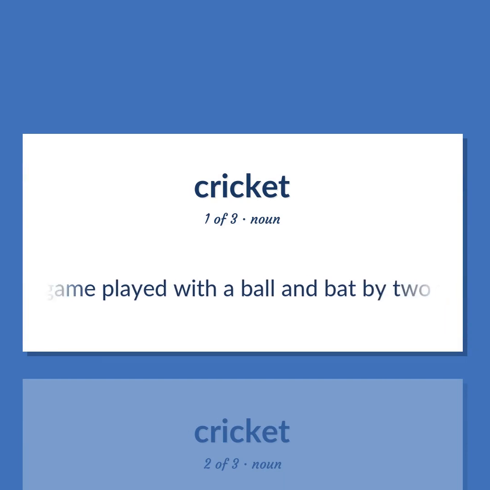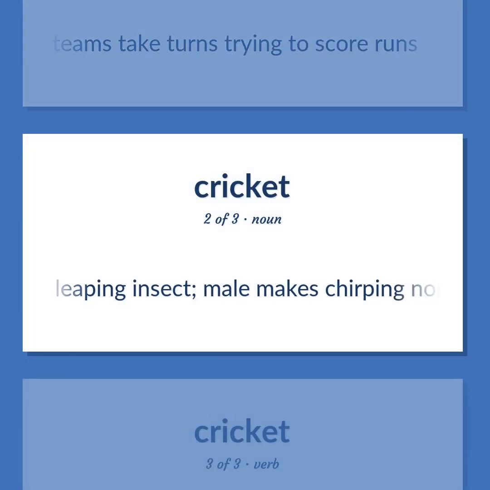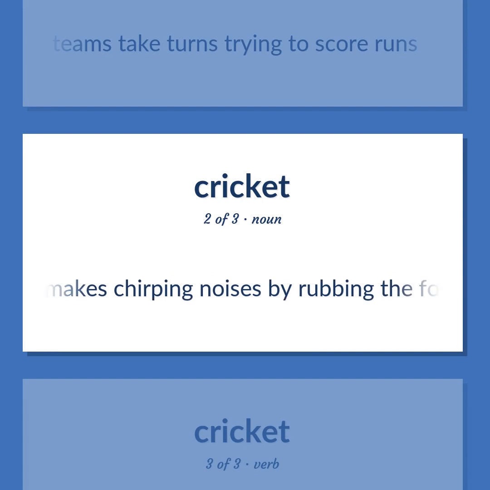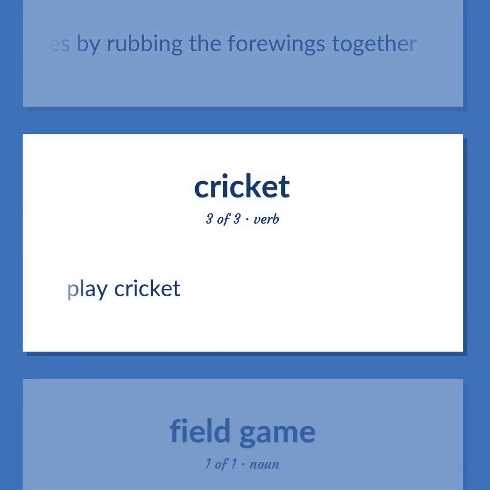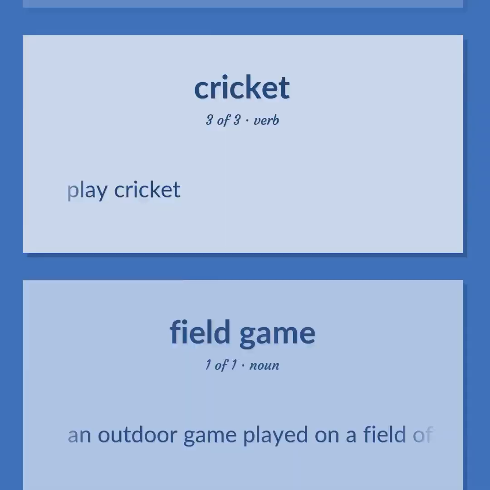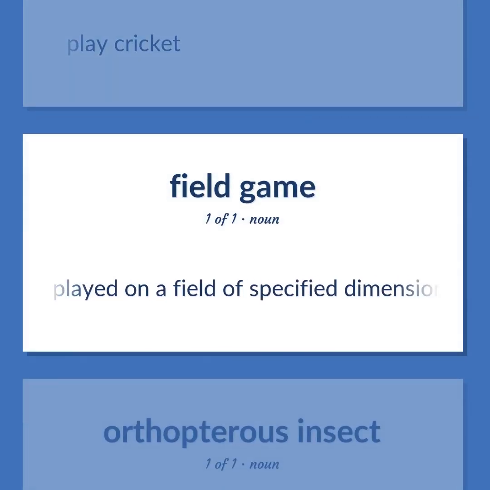A game played with a ball and bat by two teams of 11 players. Teams take turns trying to score runs. Leaping insect. Male makes chirping noises by rubbing the forewings together. Play cricket. An outdoor game played on a field of specified dimensions.